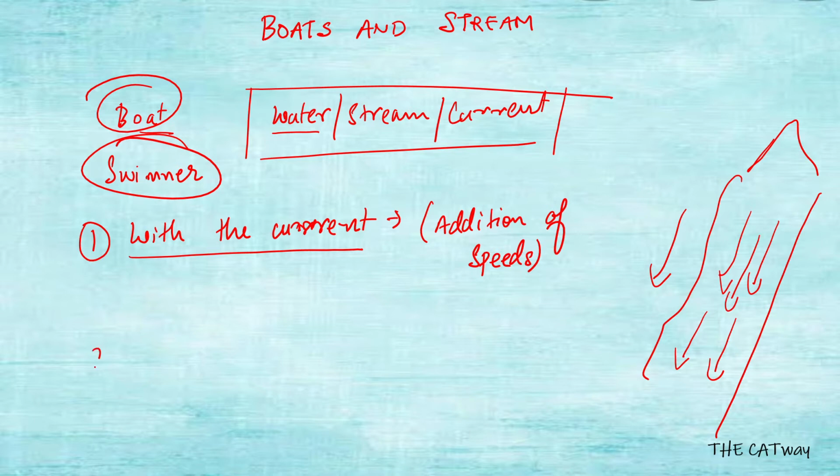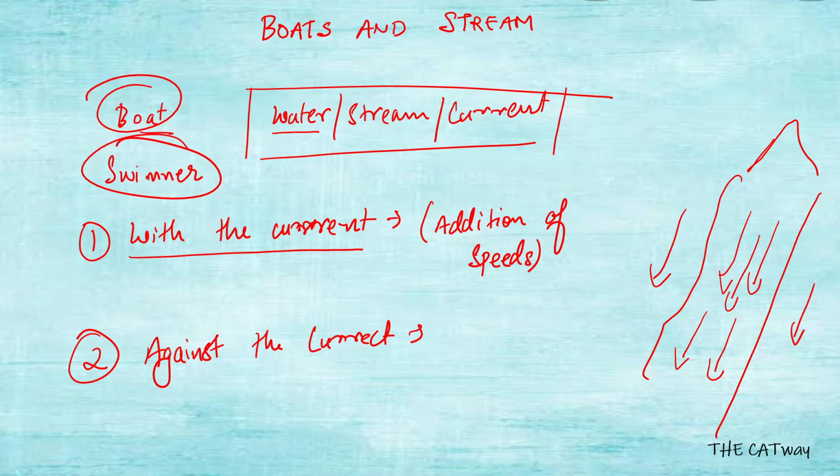Come to the second one. If it says against the current, again the same case: you know that the current is flowing in this direction, and against the current would mean upward direction. When you are moving in the opposite direction, let's say for an escalator, and the escalator questions are also based on the same concept, if it is an escalator coming from up to down and you try to go from down to up, then it is definitely going to cause a problem.